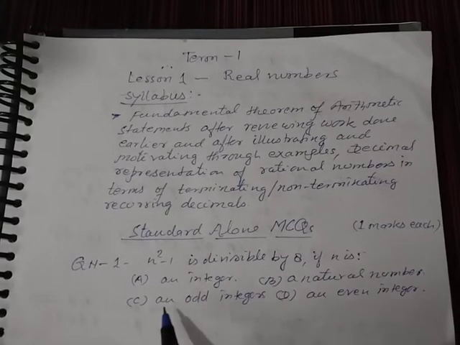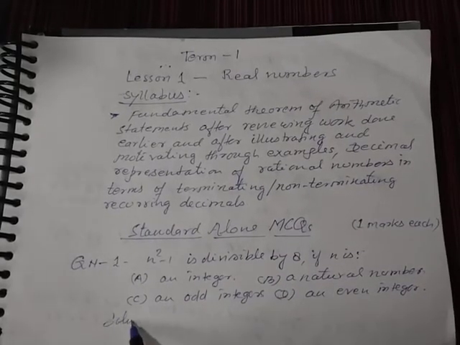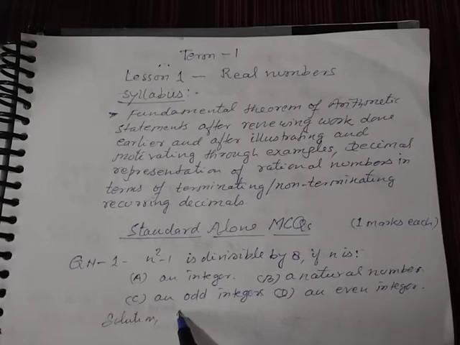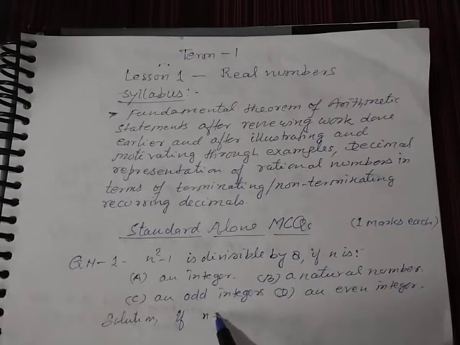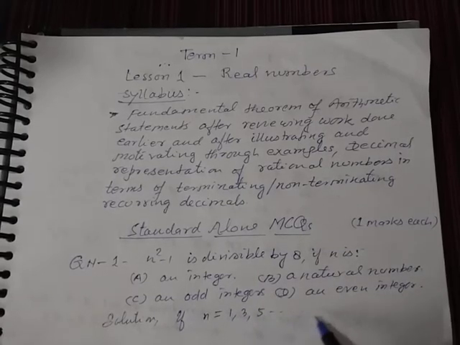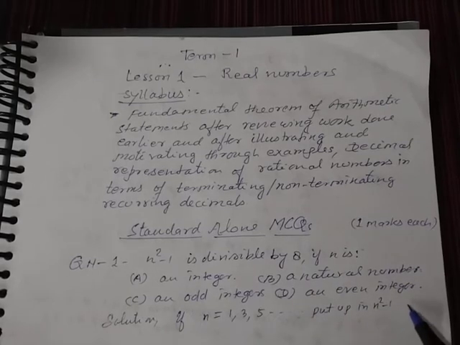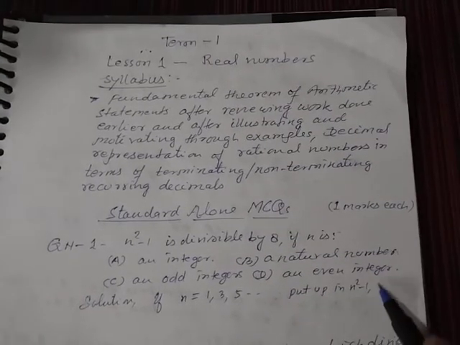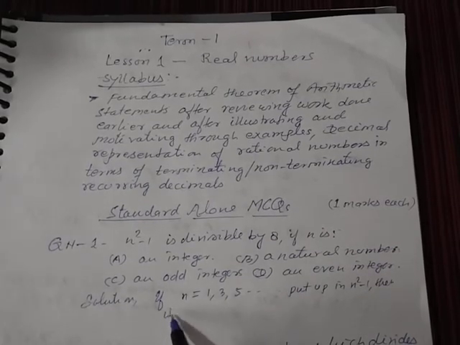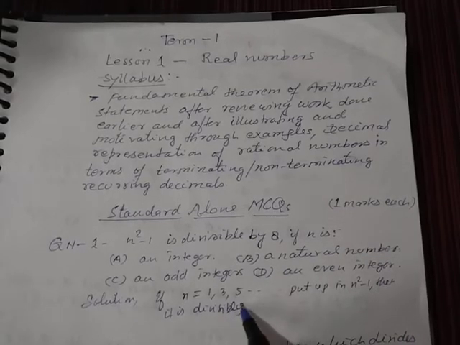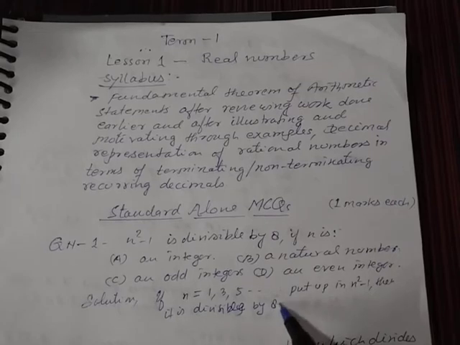You can see the solution here. If n equals 1, 3, 5, and so on, put these in n square minus 1, then it is divisible by 8.